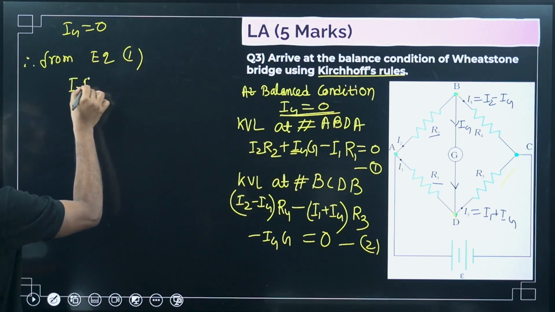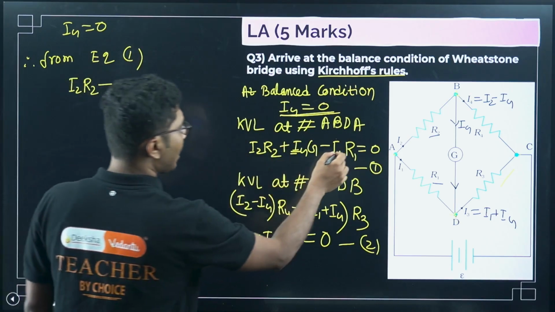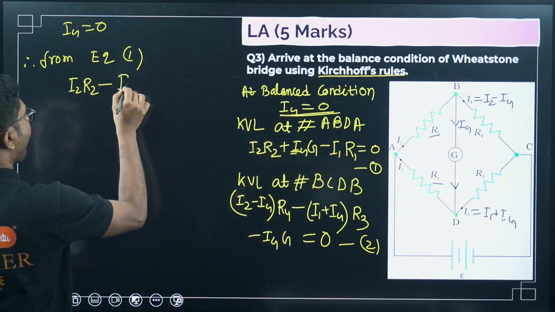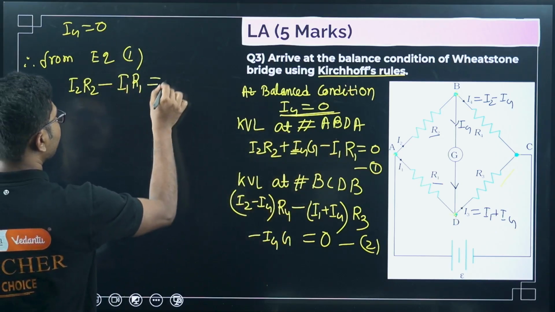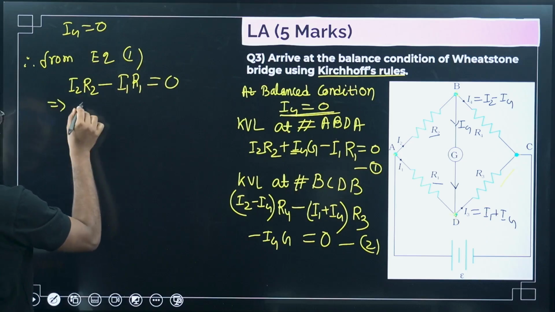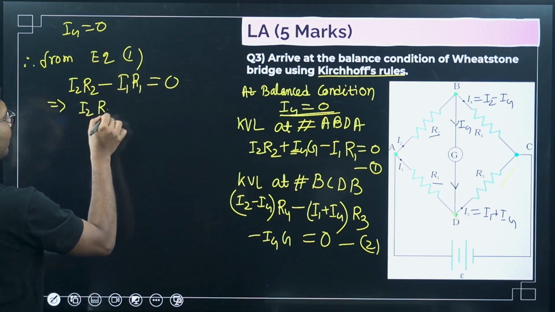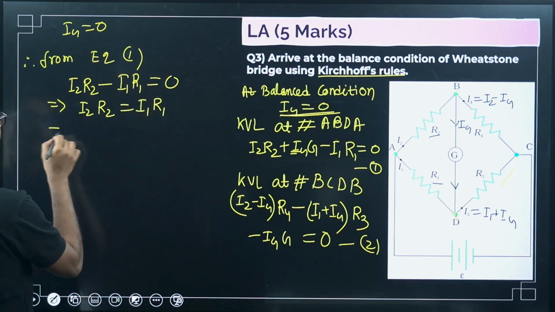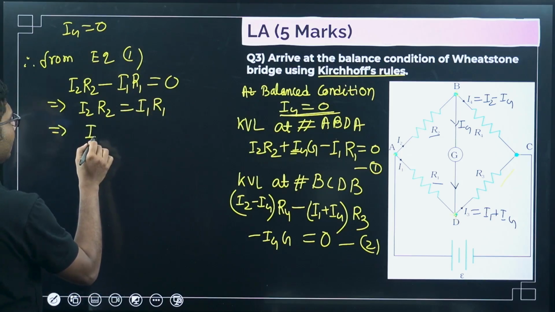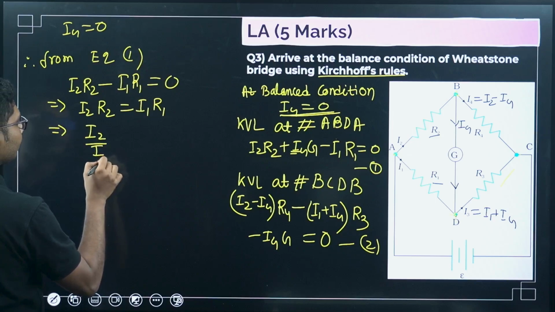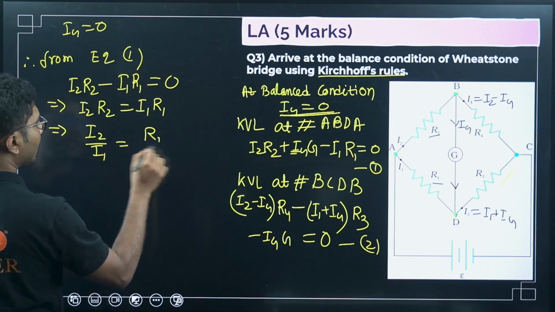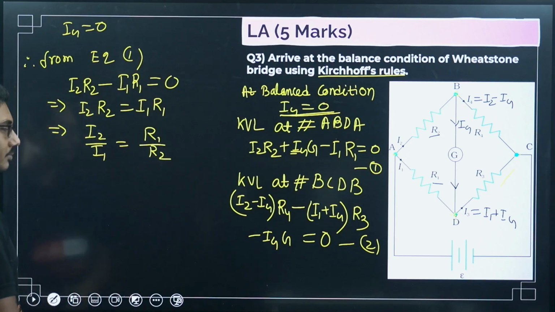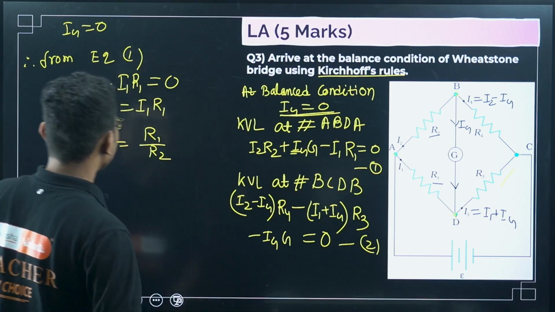I2 R2 minus I1 R1 equals 0, or I2 R2 equals I1 R1, or I2 by I1 equals R1 by R2. So this is the third equation.